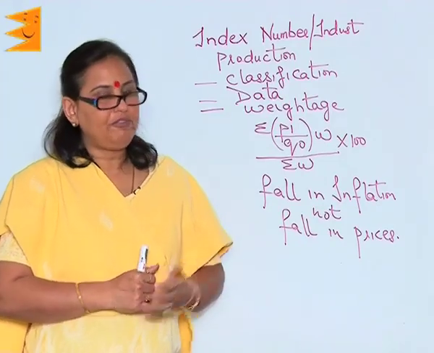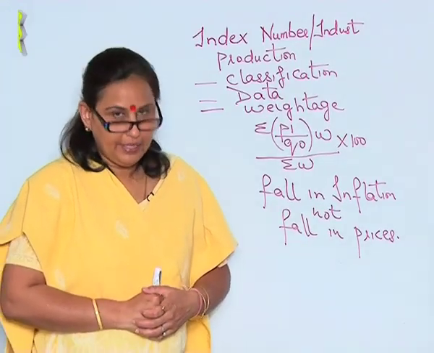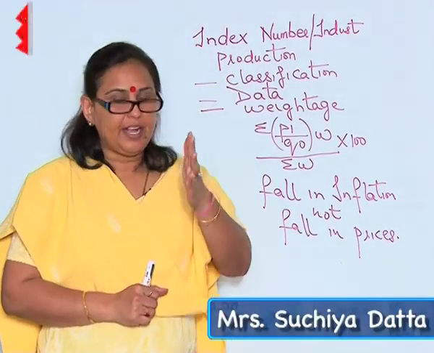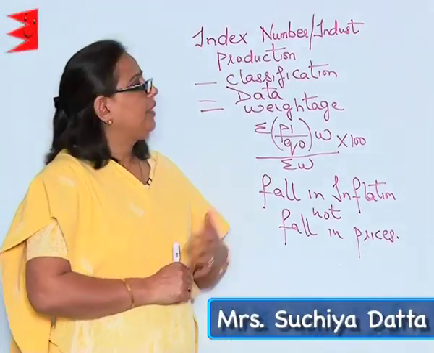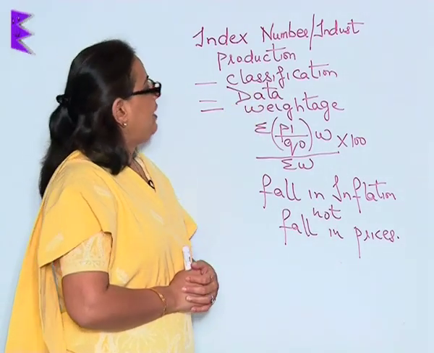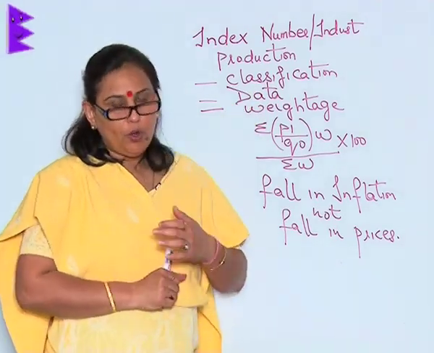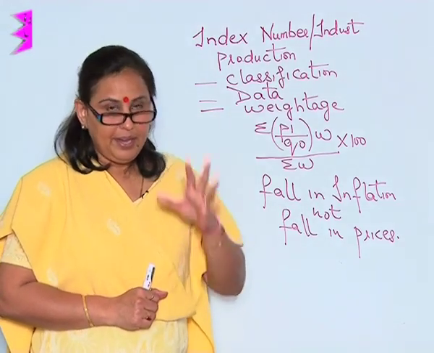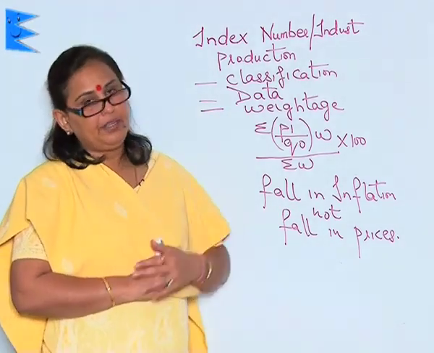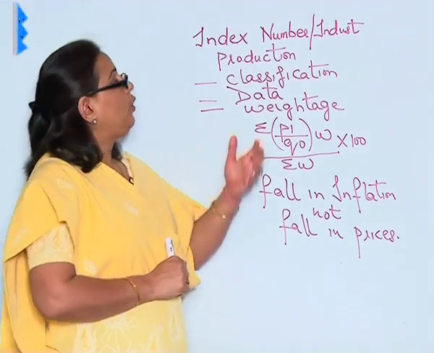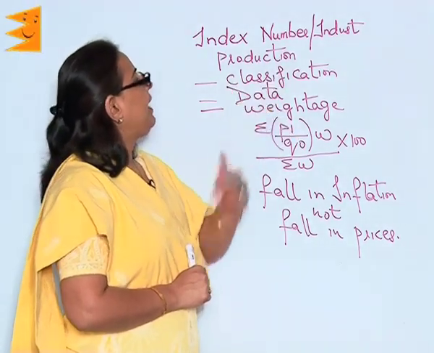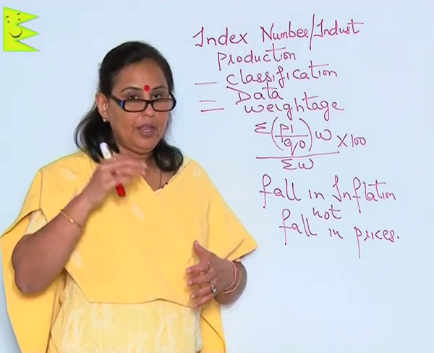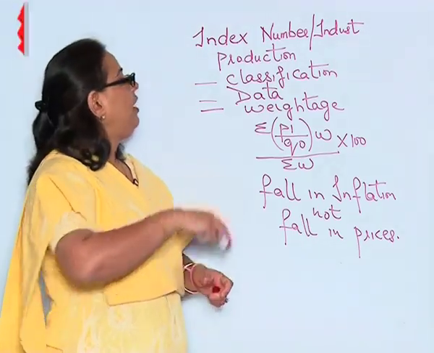The last of the index numbers in this chapter is the index number of industrial production. The index number of industrial production talks about the production of the industries in subsequent years. Thus, to make an index number of industrial production, we first of all have to do